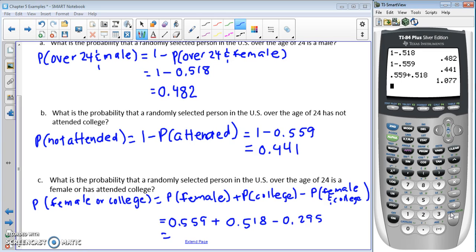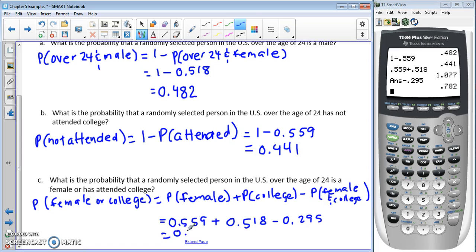For a moment, let's think about if we forgot to subtract that out. Does a probability of 1.077 make sense? No. Remember that probabilities cannot be over 1. That tells you that you did something wrong, so remember we have to subtract something out. That's a good key thing to remember. That's the dead giveaway: if you have a probability that's negative or greater than 1, you didn't do something right. So our probability there is 0.782.